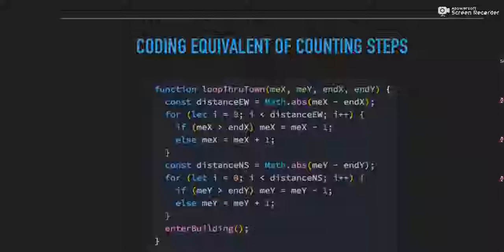First we are calculating our east-west distance and going left or right for as many steps as we need to get to the point where our x coordinates match. And then we're going to go north-south, right? We're going to go forward or backward, depending on where we started versus where we need to end up. And we're going to do a loop for each of those possible coordinates. That's fine. This does exactly what we need to do. This is still solving the problem. It's doing everything we need to do. Once we read it, we can get a sense for what we're going to do here. But it's quite a bit of code, and it's not maybe the most clear-cut code.